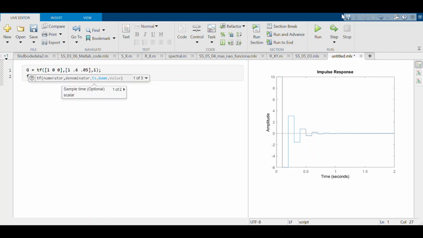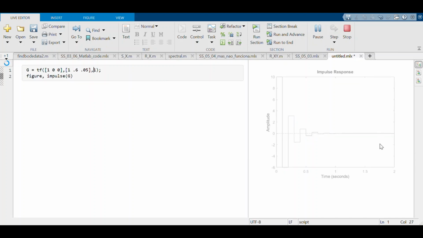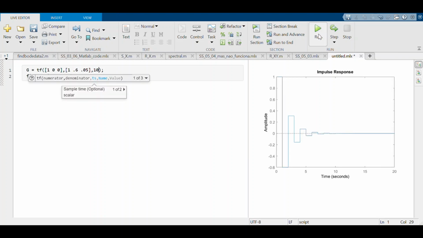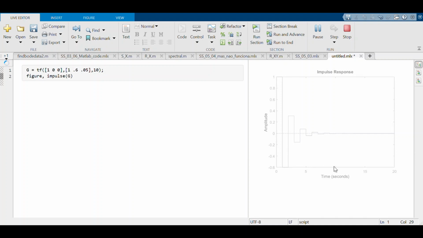A moment ago we had 20 seconds, but the shape is the same, and if I put here 10 seconds, we'll still have the same response, save that it now takes 10 times more. Stability or instability are not affected by the sample time, provided that the poles are the same. And of course, whether a system has a finite impulse response or an infinite impulse response will also not change with the sample time.